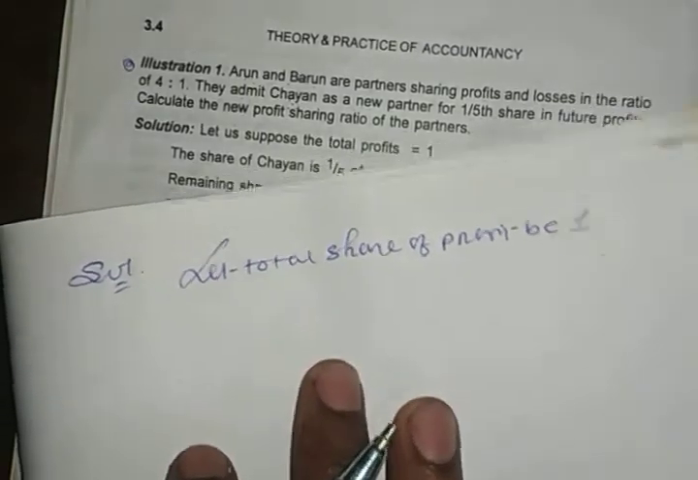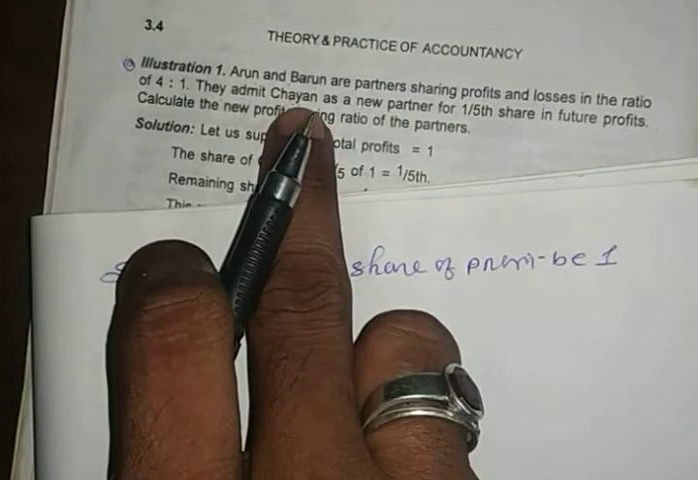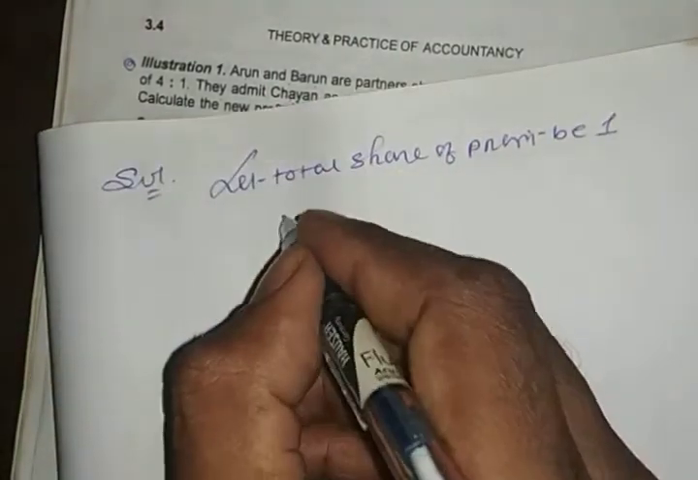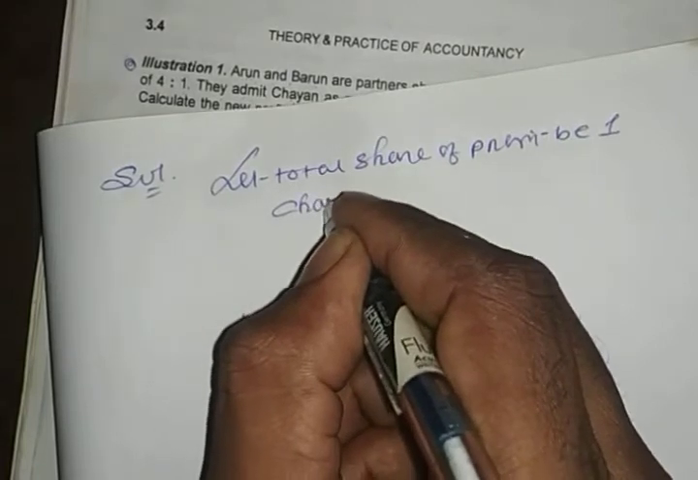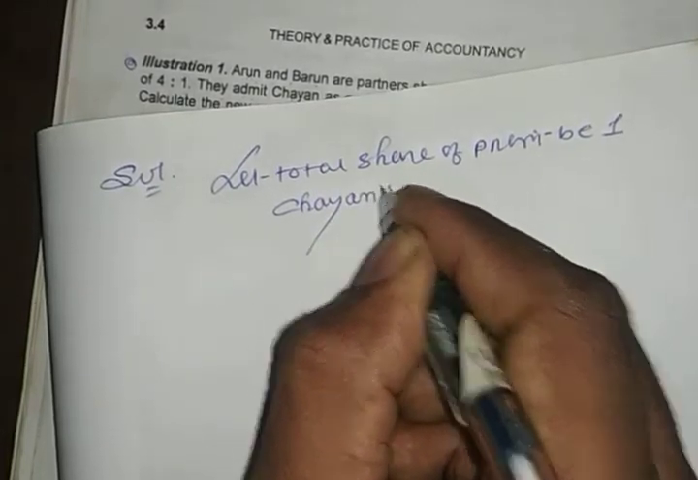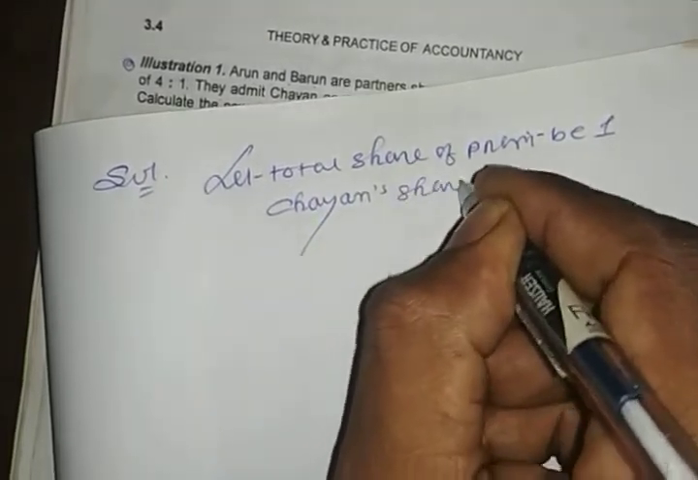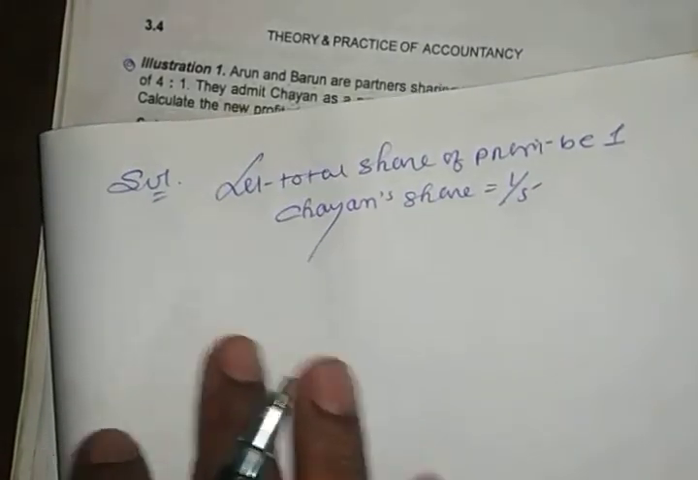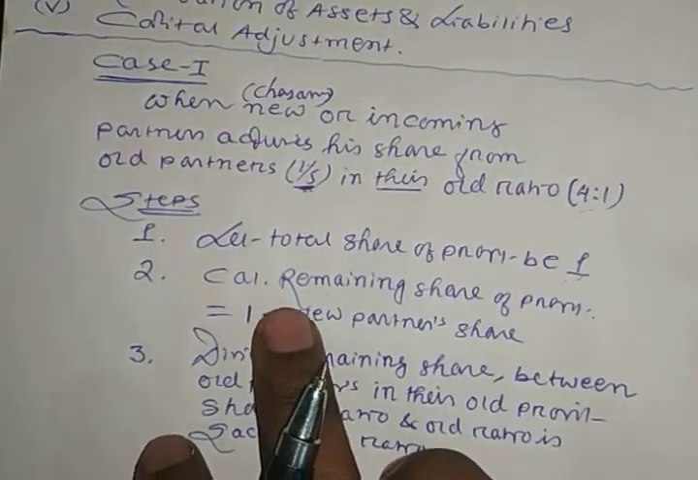Okay, after that you see the new partner share, that is the new partner here is Chayan, and new partner share is given 1/5 share, right? So you have to write here Chayan's share, that is 1/5, right? Now you have to calculate the remaining share, right? See, second step, calculate remaining share.